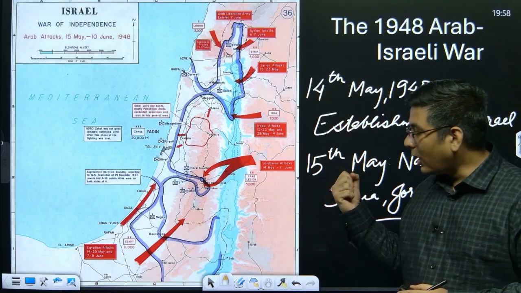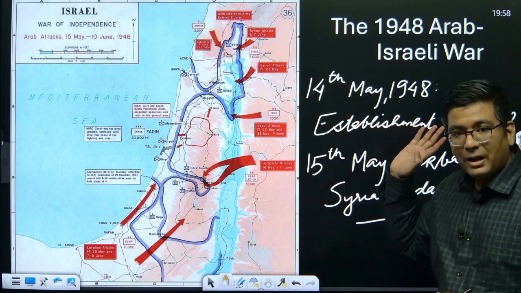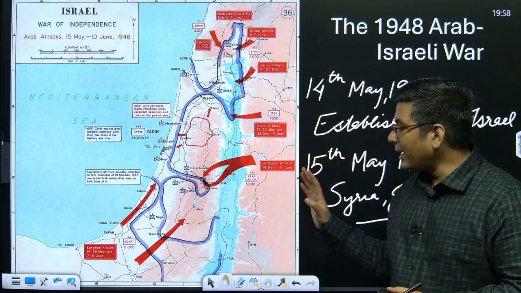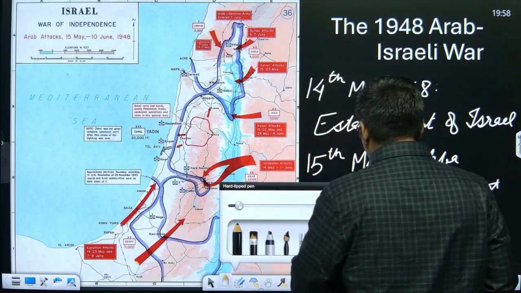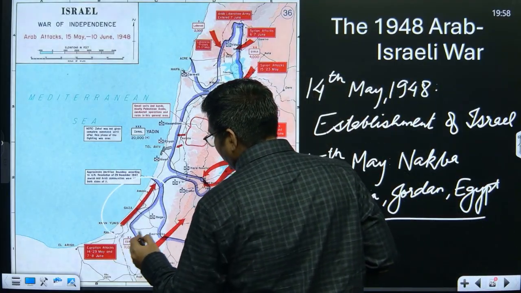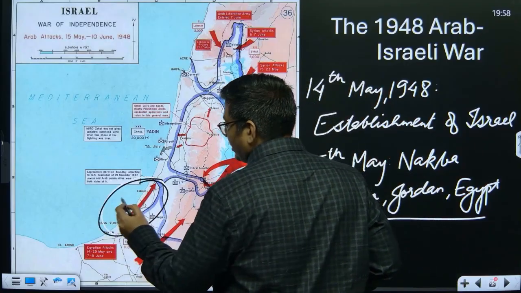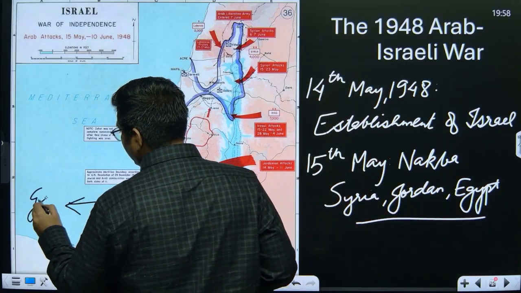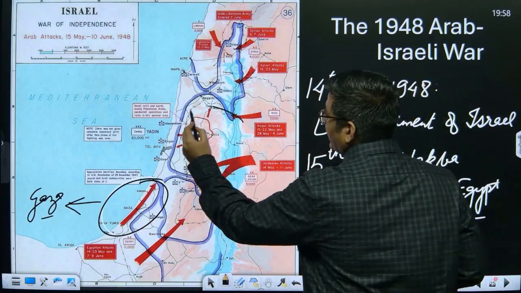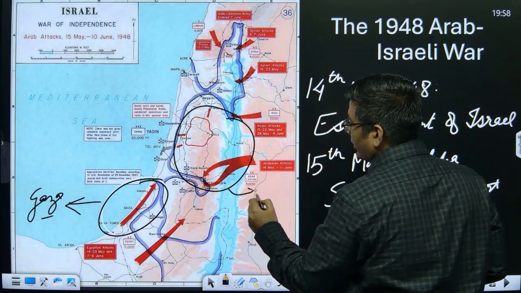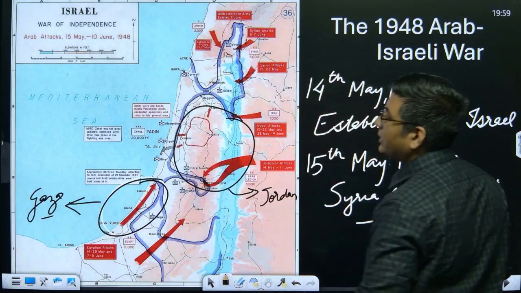Subsequently, after the declaration of independence by Israel, Egypt took over this entire region which is called the Gaza Strip. This is Gaza, taken over by Egypt. Now this is the West Bank, which was taken over by Jordan, while the other places remained with Israel.